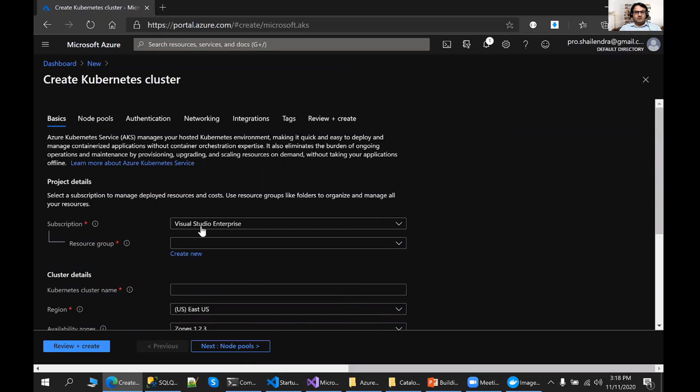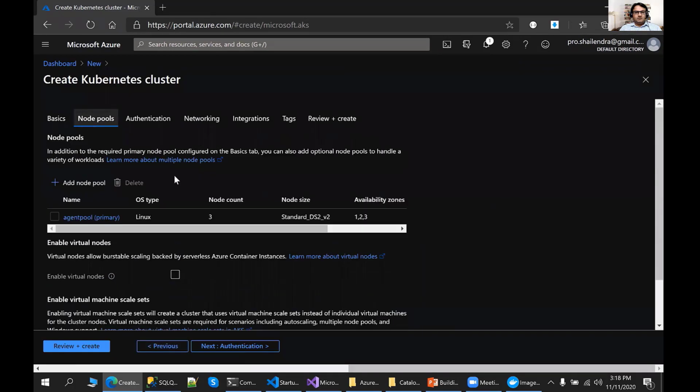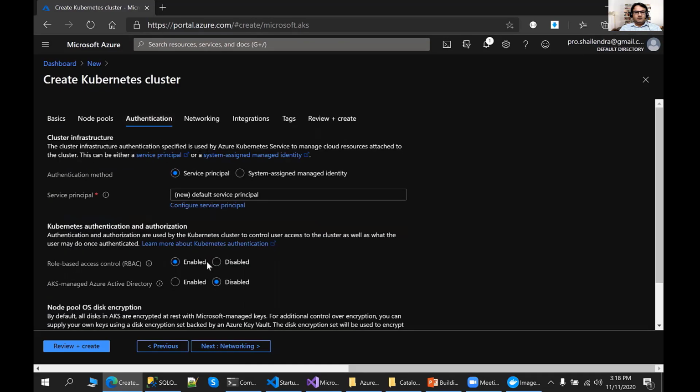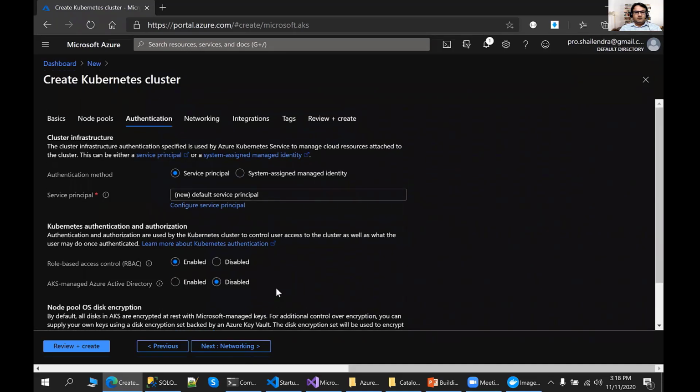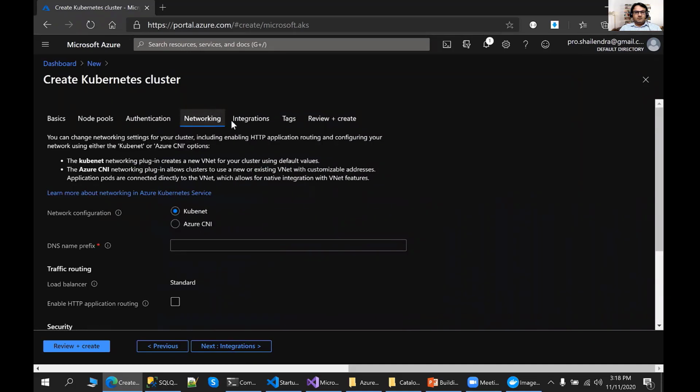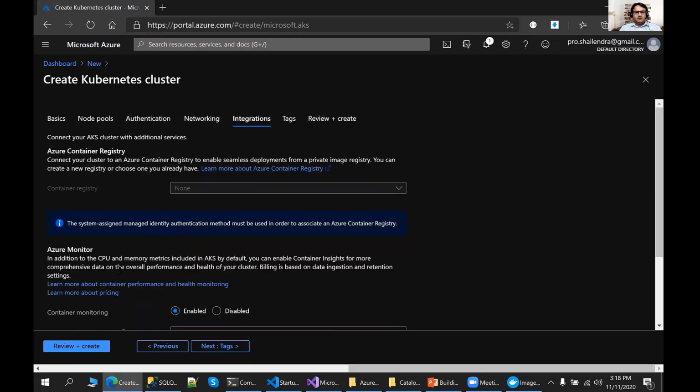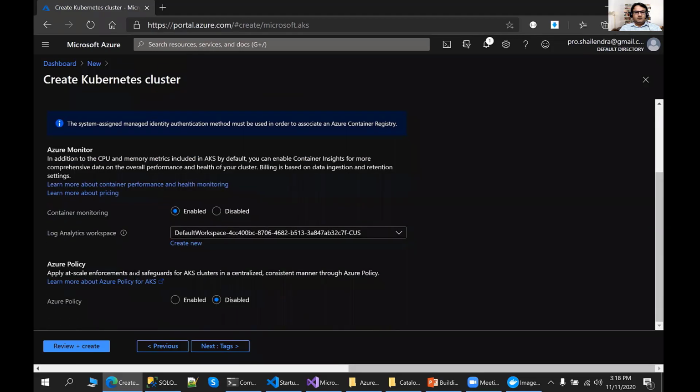Let me go through what options are available. Now just define the node pools. A node pool is a collection of virtual machines of the same type. This is the operating system type, and this is the number of virtual machines that are going to be used behind the scenes. This is about authentication. We need a service principal so that we can manage it, and we need networking. For networking, you can use Kubernetes networking, or you can use Azure CNI. This is the integration option, like how you can enable Azure Monitor to monitor the cluster, and you can define Azure Policy over there.